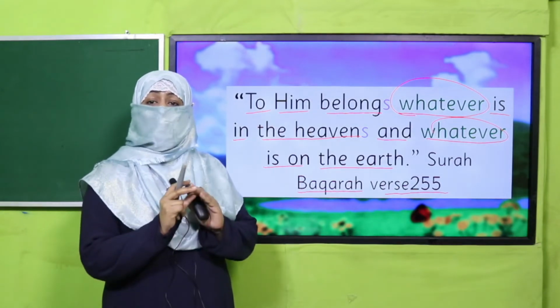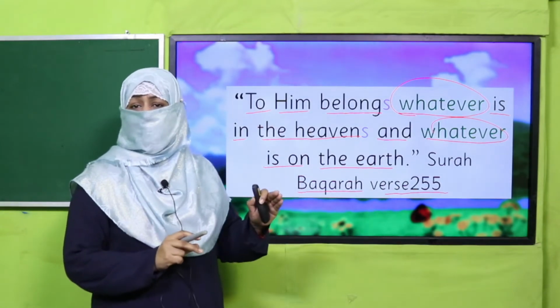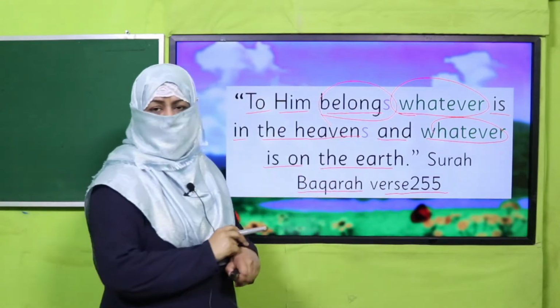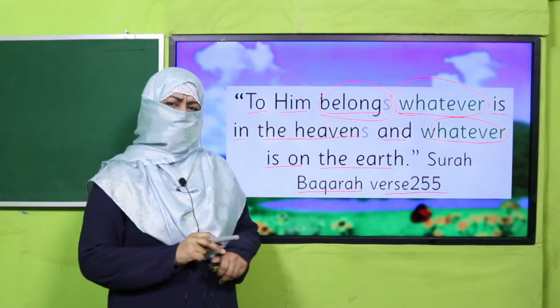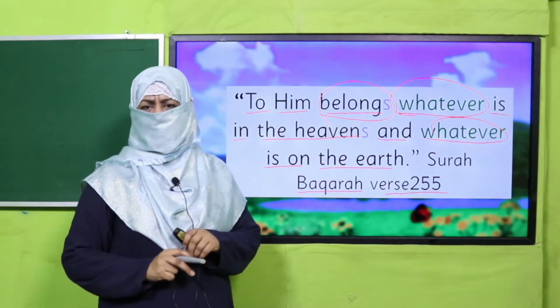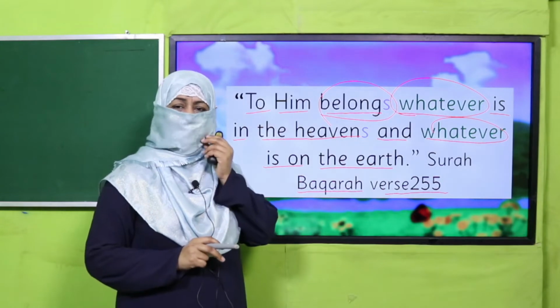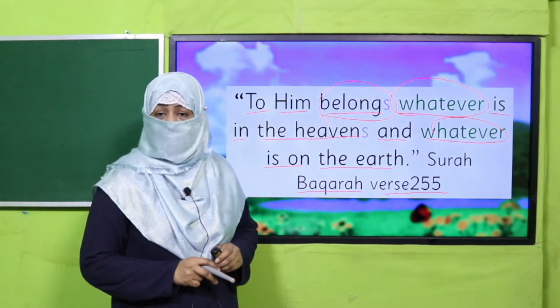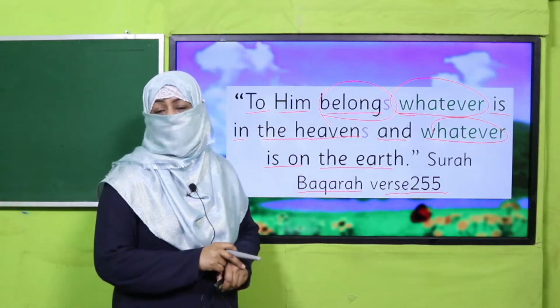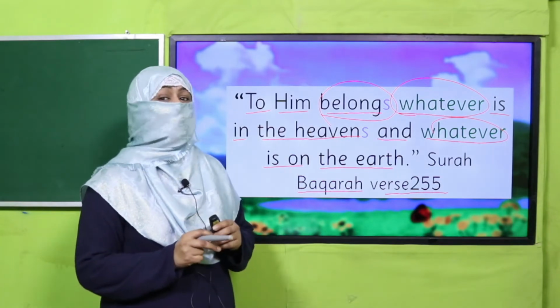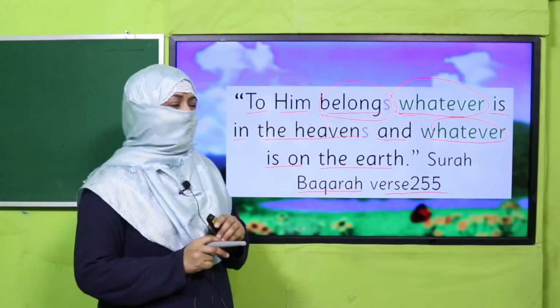Whatever is on the earth or in the heavens, whose control, whose belonging is that? Allah subhanahu wa ta'ala. So who are we to say, this is mine, you cannot touch it, or things like that? But everything belongs to Allah subhanahu wa ta'ala, and we are really grateful and thankful to Allah subhanahu wa ta'ala for giving us such huge blessings which we cannot even count, right?